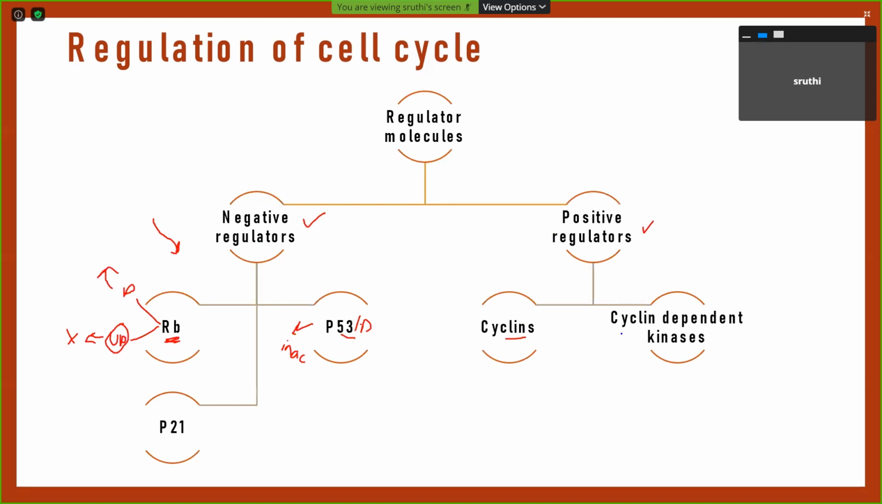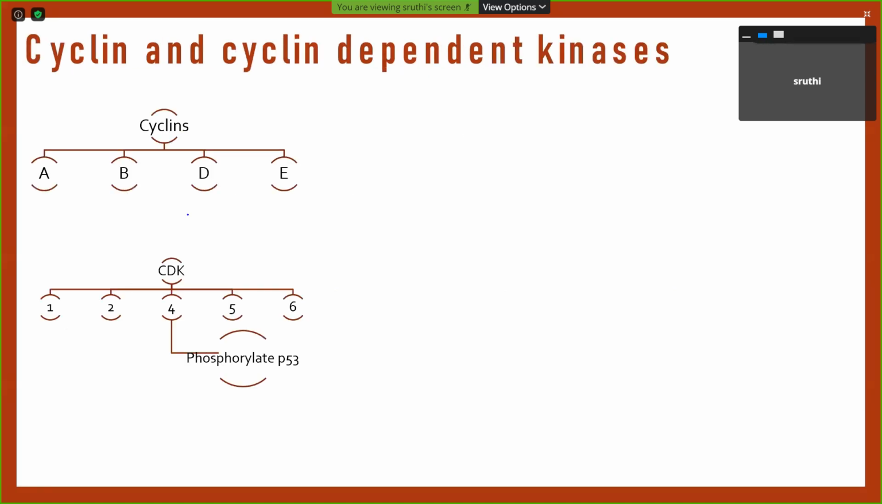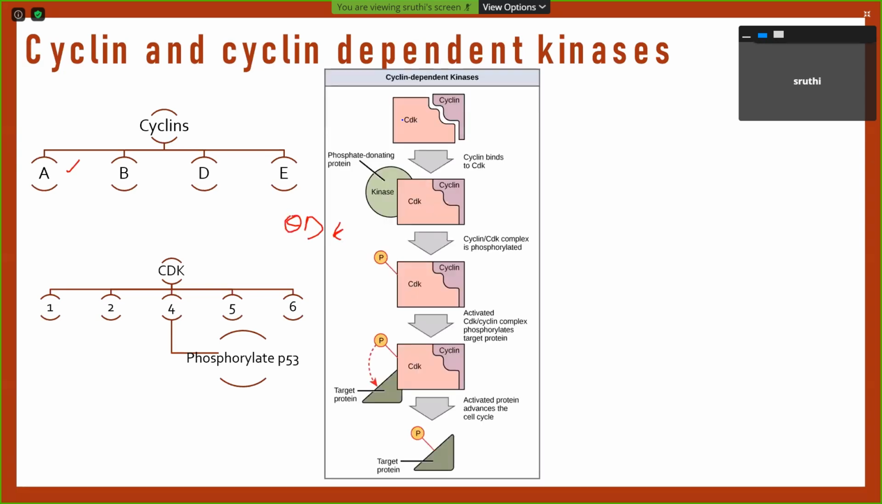These are very important regulators in the cell cycle. What are cyclins? Cyclins are of 4 types: A, B, D, and E. And cyclin dependent kinases are of 5 types. Cyclin dependent kinases are protein kinases which need a cyclin bound to them. So if this is a cyclin dependent kinase, then this is the cyclin, and it should bind on it so that the whole complex becomes active.